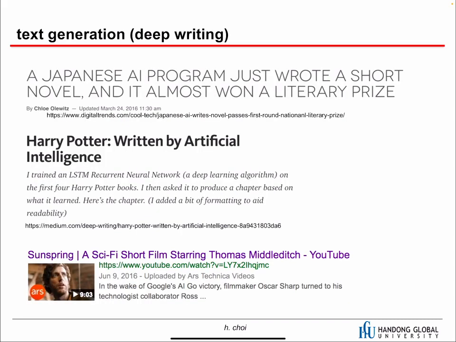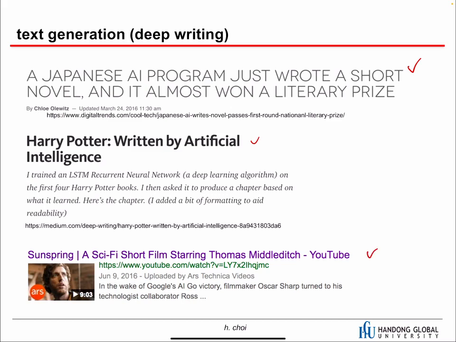And the next one is text generation. In Japan, an AI program wrote a short novel and it almost won a prize. And also, when we train the neural network with the Harry Potter chapters, it can write a chapter. That's quite interesting. And there's another one.